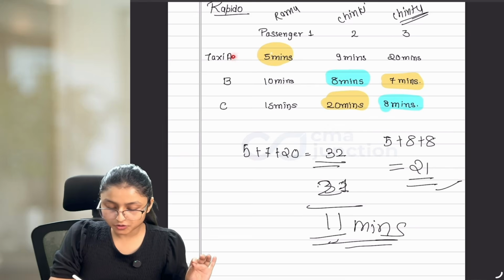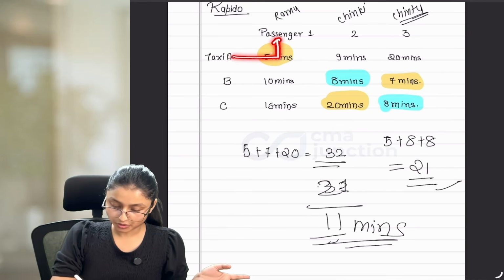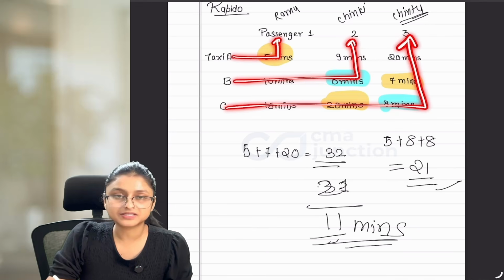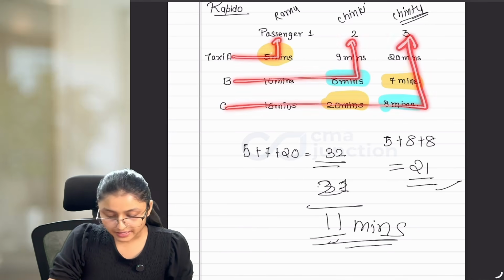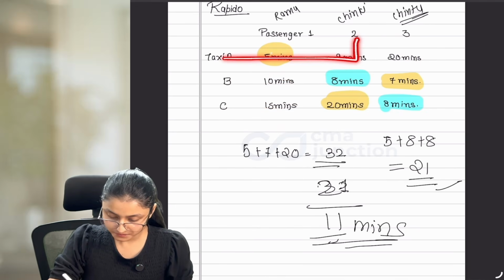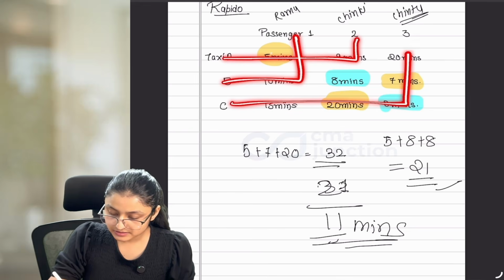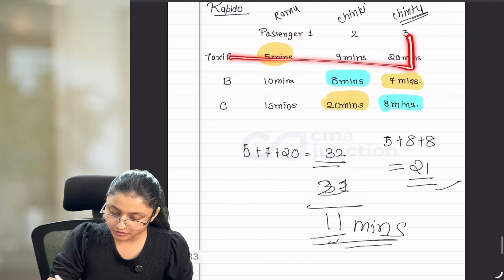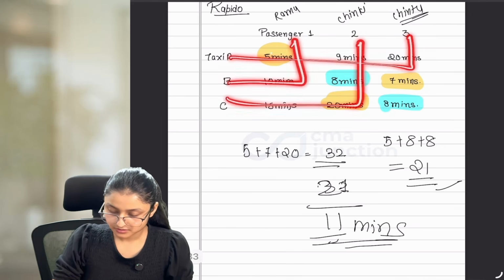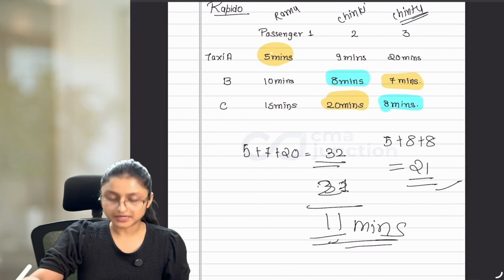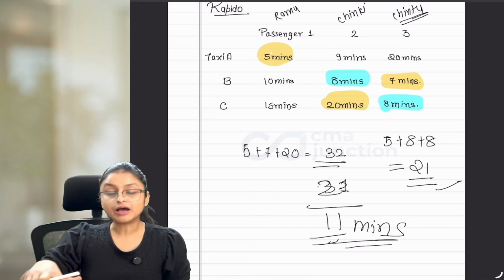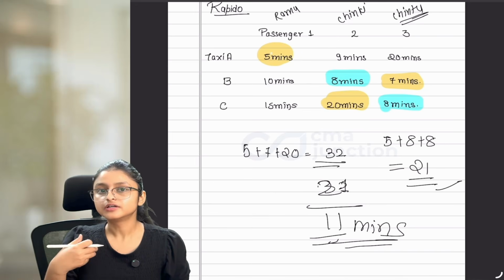And for evaluating all the alternatives, I have to make different scenarios. Like the first scenario where taxi A is given to passenger 1, taxi B is given to passenger 2 and taxi C is given to passenger 3. Then the second scenario can be A is given to 2, B is given to 1 and C is given to 3. Similarly, another scenario can be like this. So we can make different scenarios here, and on the basis of them, we have to evaluate which one is giving us the lowest time.